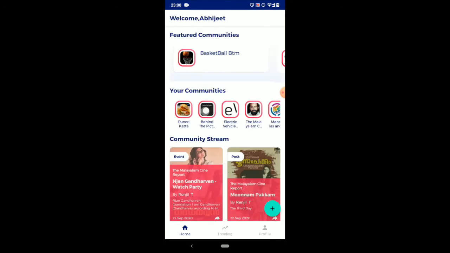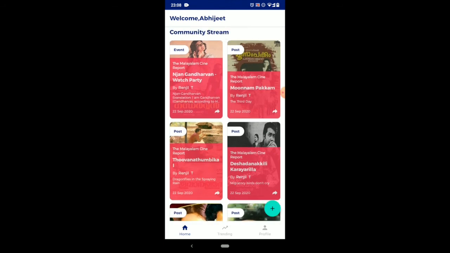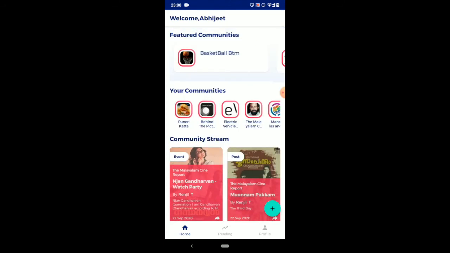Hello, this is the user demo for the mobile version of Parva. As we have seen for the web version, the same applies to the mobile version of Parva, but the mobile version is equipped with more features and exciting engagement tools for community organizers and their members.